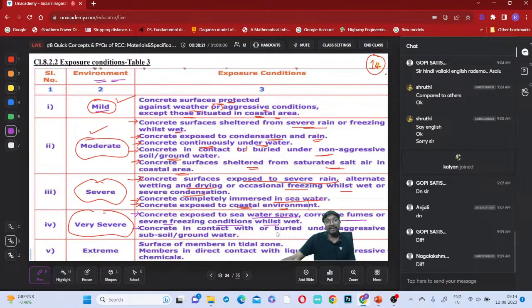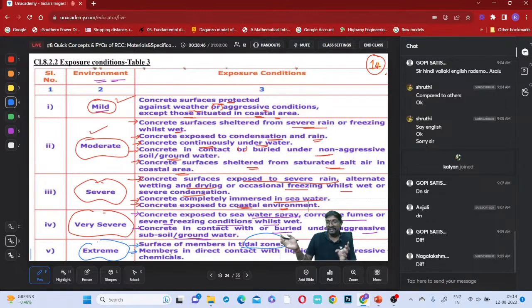Yes, now you have to be careful. Concrete in contact with or buried under aggressive subsoil or groundwater. Yes, now it is in contact with aggressive soil or aggressive groundwater, you can say. Is that clear? Extreme conditions. What are the extreme conditions? Surface of members in the tidal zone, right?